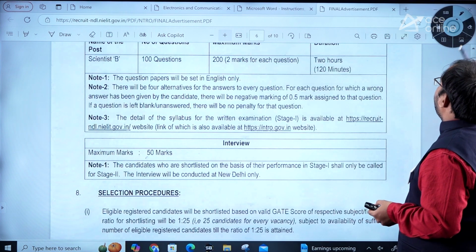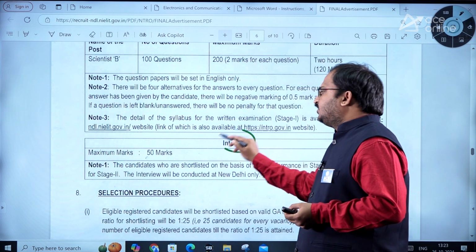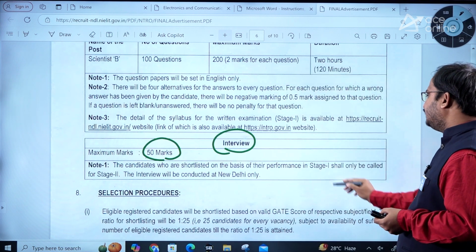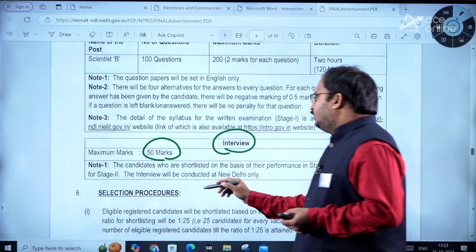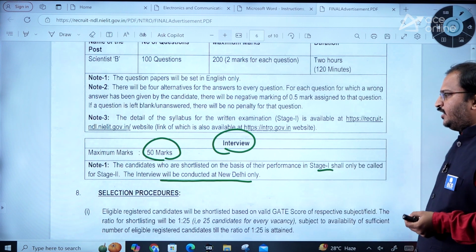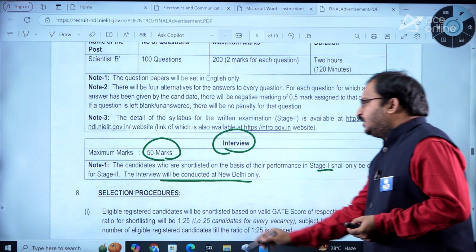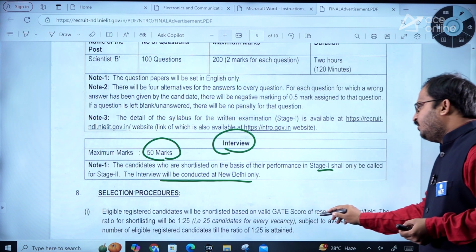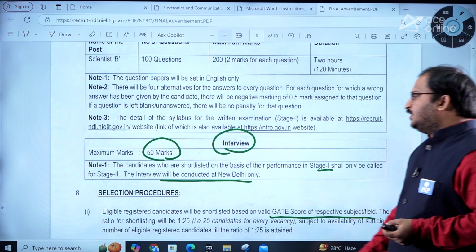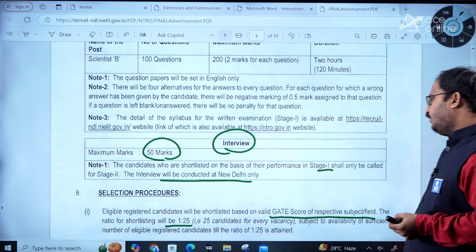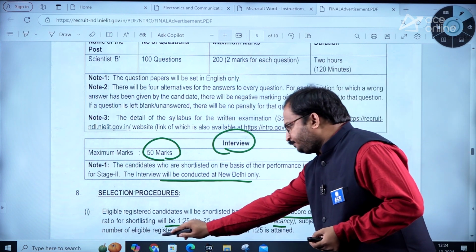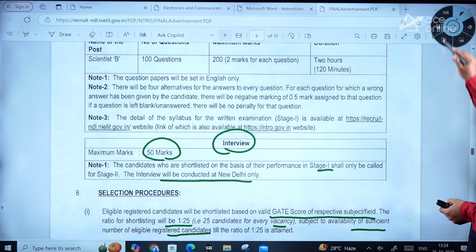Then the second round will be the interview, dear students. The interview is for 50 marks. The candidates who are shortlisted on the basis of their performance in stage 1 shall only be called for stage 2. The interview will be conducted at New Delhi only. Selection procedure: eligible registered candidates will be shortlisted based on valid GATE score of respective subject field. The ratio for shortlisting will be 1:25, so 25 candidates for every vacancy, subject to availability of sufficient number of eligible registered candidates.